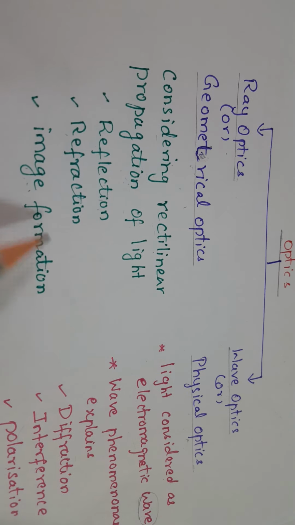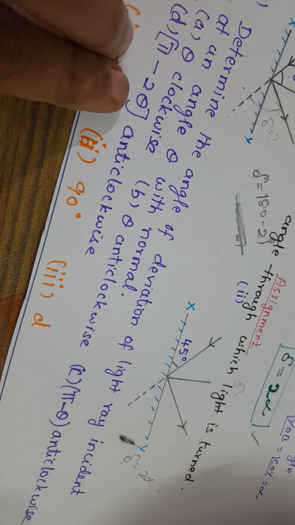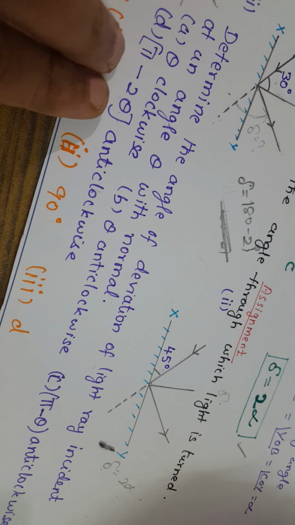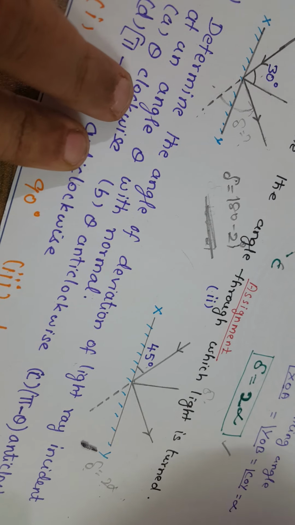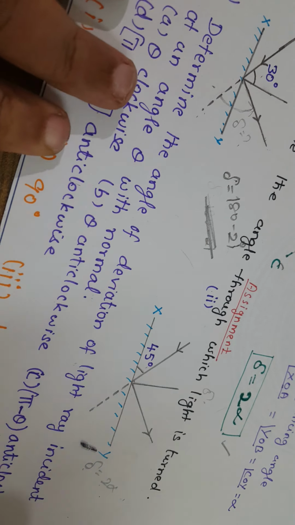Okay, this is the third problem. Determine the angle of deviation of light incident at an angle theta with the normal. I have given the diagram here too. You have to choose the correct answer, A, B, C or D, and explain how. I hope you understood, children. Pause the video, copy down the questions, and complete the assignment. Hope you understood. Thank you.